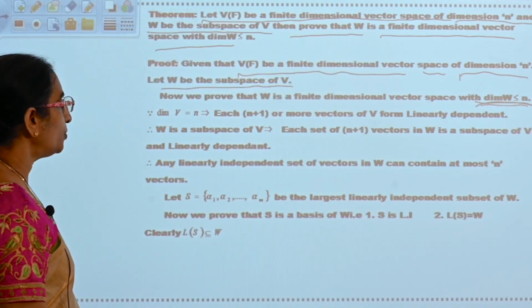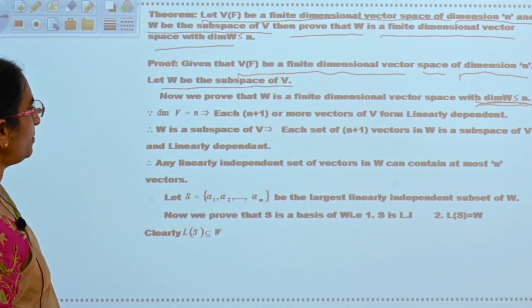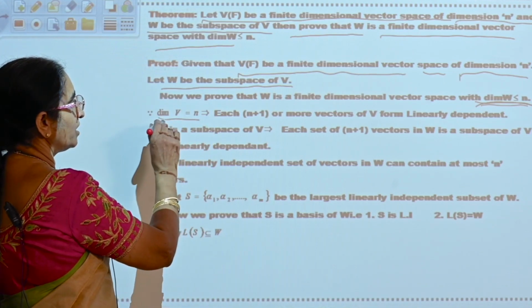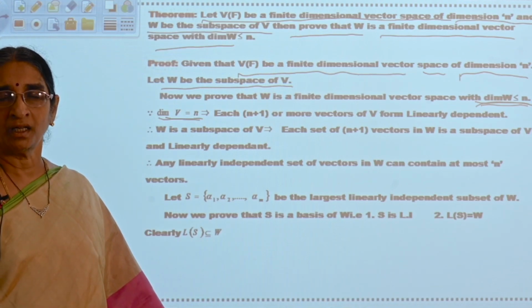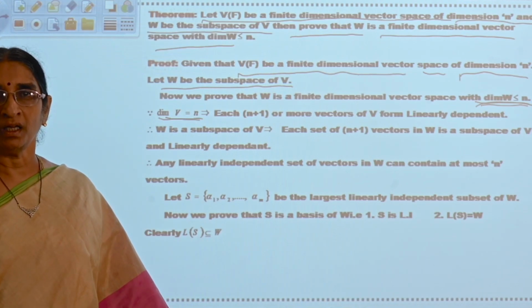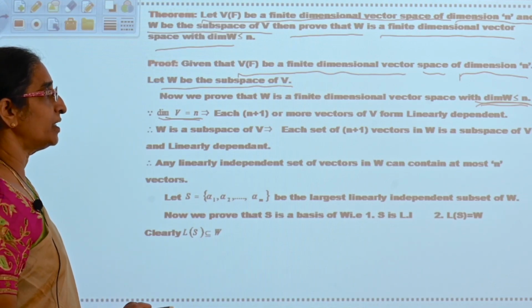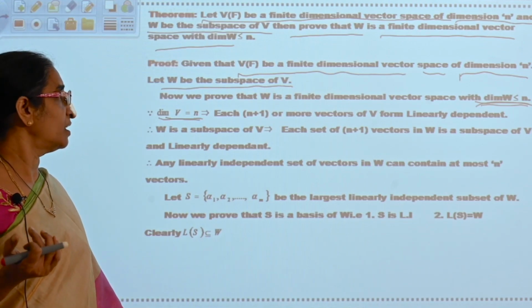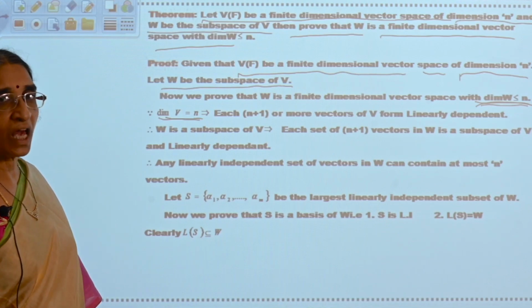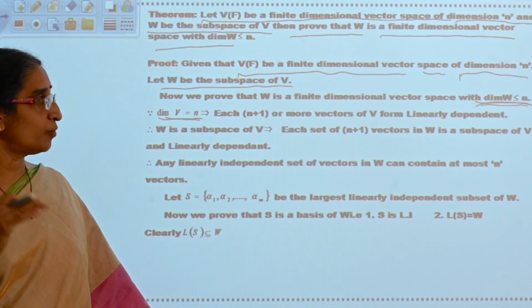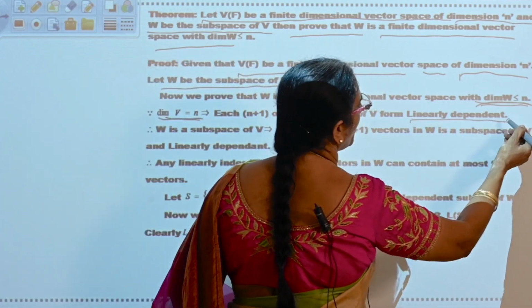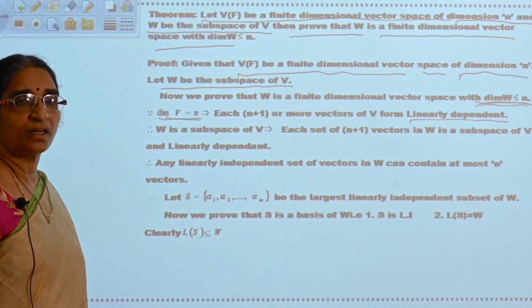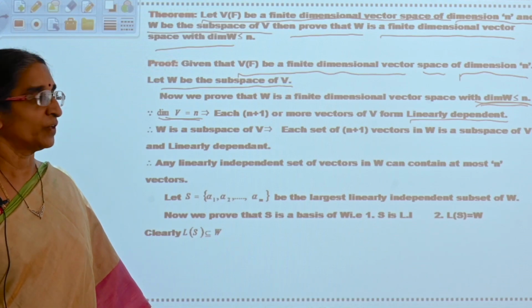In order to prove that, see here, dimension of V is equal to n given to you. Since dimension of V is equal to n, according to the property, every set which is having n plus 1 or more vectors of V is linearly dependent because dimension of V is n. Okay.